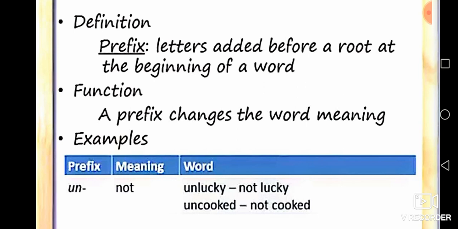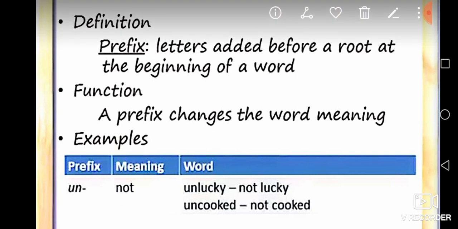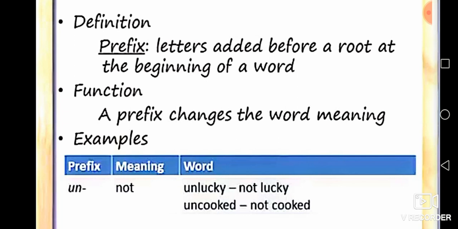But listen carefully, when we add something to the word lucky, then we say unlucky. Here, un is added. Un is the prefix added to the base form word lucky. Did you understand? Listen, un is a prefix.